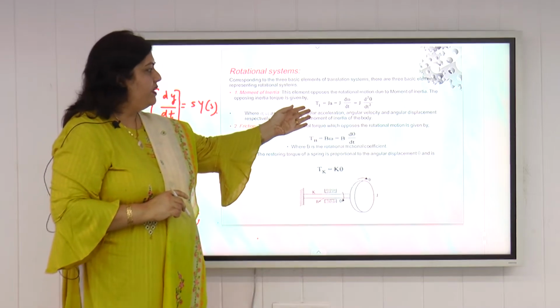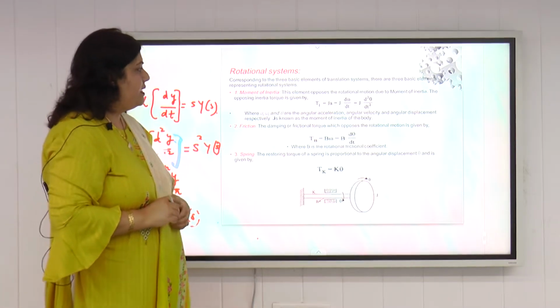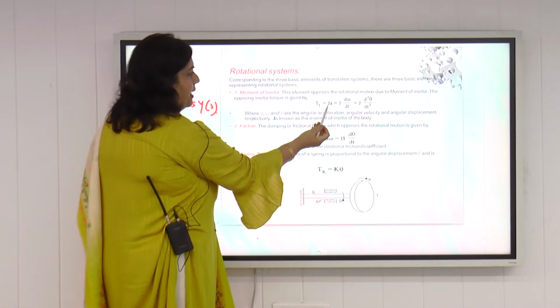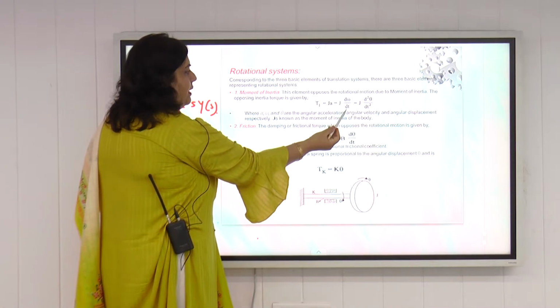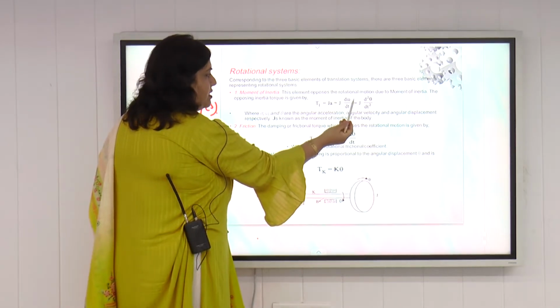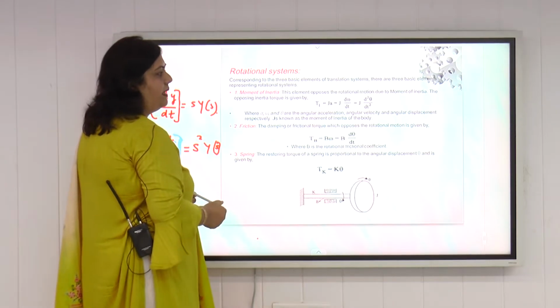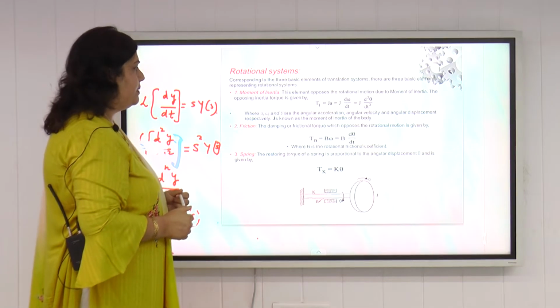Number one is the moment of inertia. The torque is defined as J alpha, where alpha is the angular acceleration and it can be written as d omega by dt, where omega is the angular velocity. And if we write angular velocity in terms of angular displacement, we can write it as d square theta by dt square, where theta is the angular displacement.